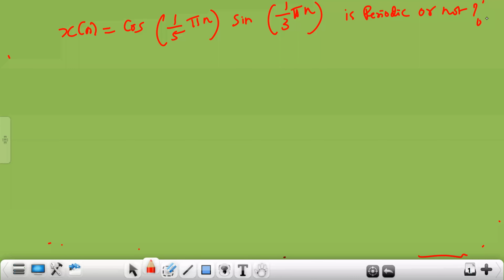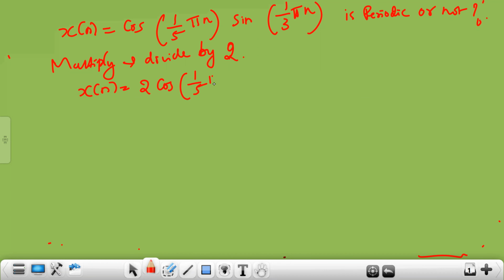So kindly go through it. Multiply and divide by 2. Start answering. So that this signal will become 2 cos 1 by 5 pi n into sine 1 by 3 pi n, whole divided by 2.